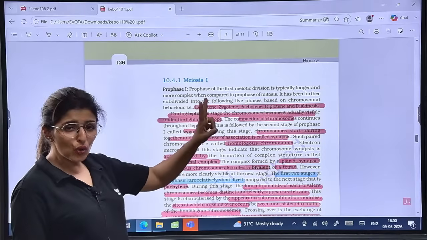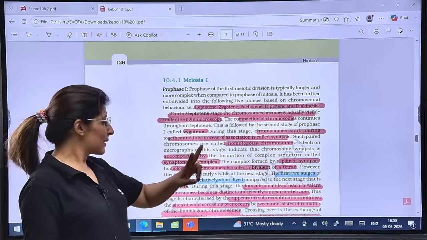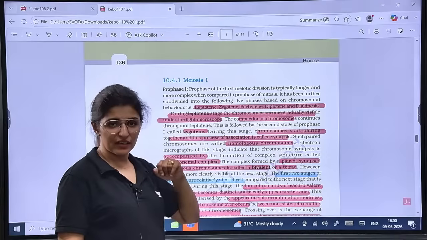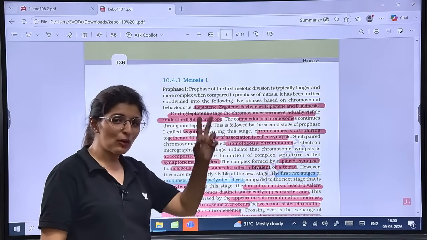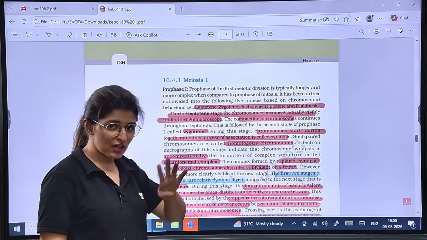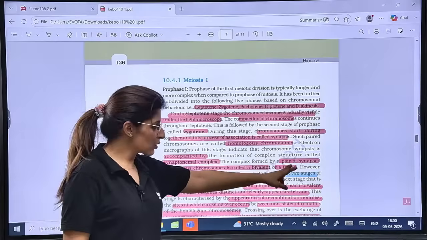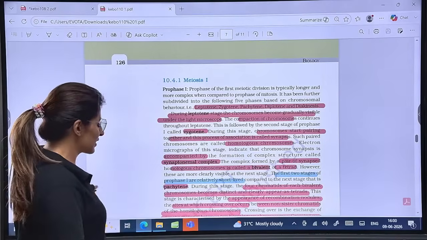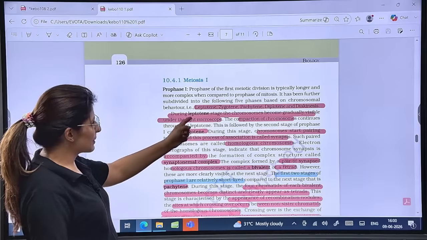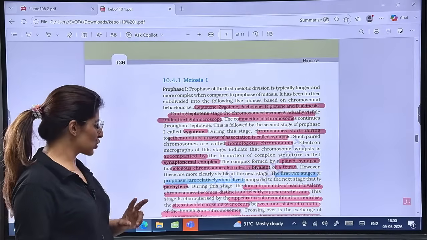When two homologous chromosomes are lying side by side, that stage is called bivalent. And bivalent has how many chromatids? 4 chromatids, 2 of each. So that is also known as tetrad. Is that clear? Now the first two stages, leptotene and zygotene, are relatively short-lived.